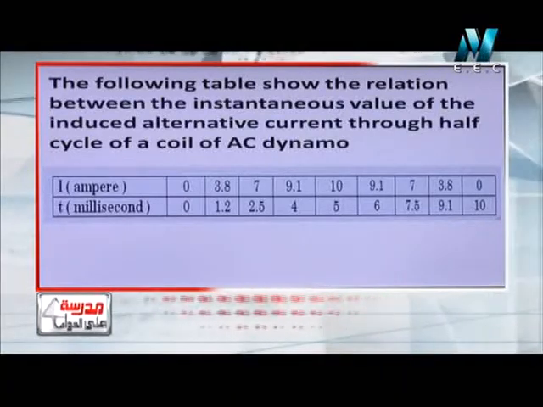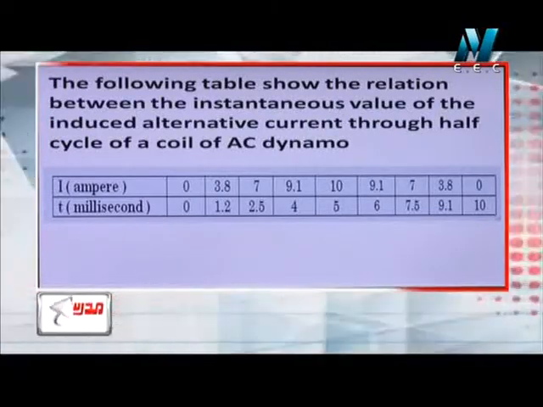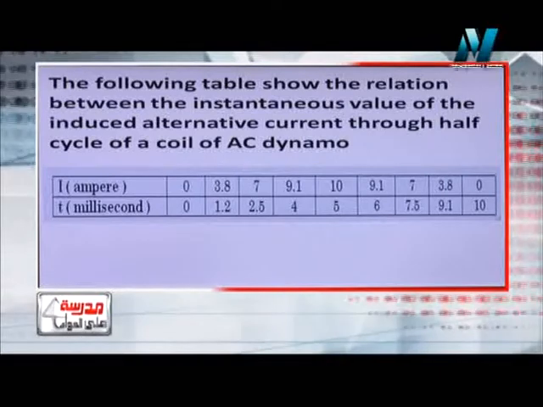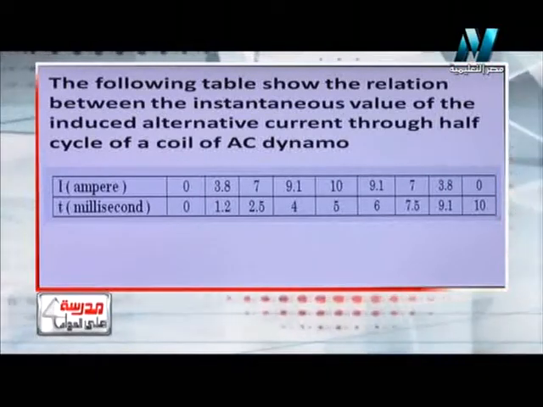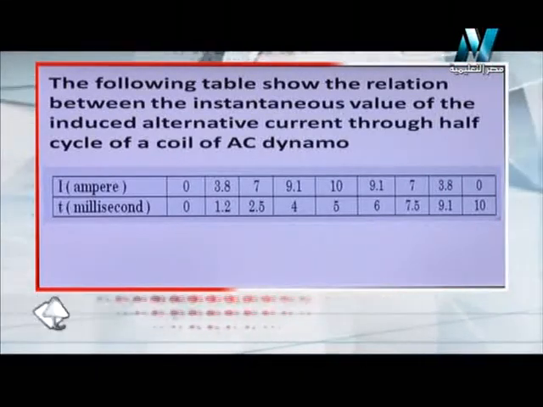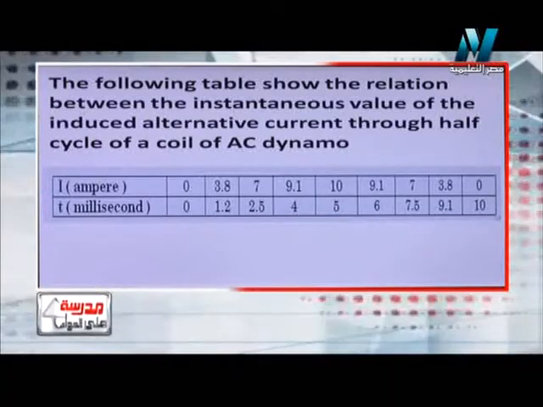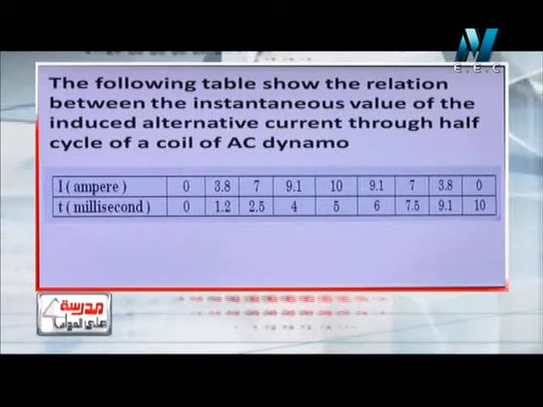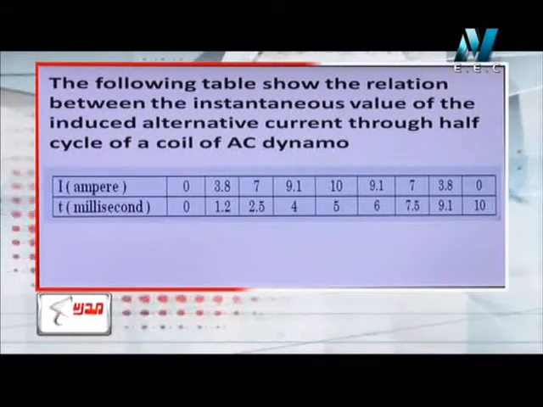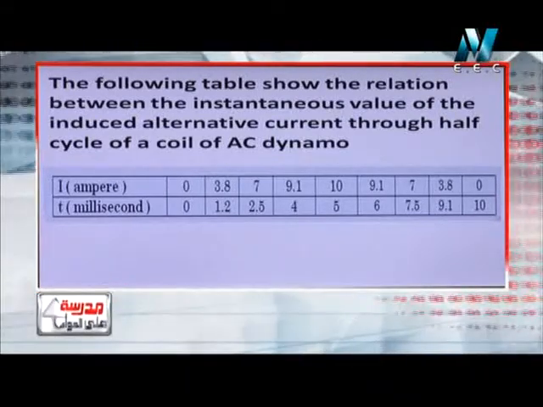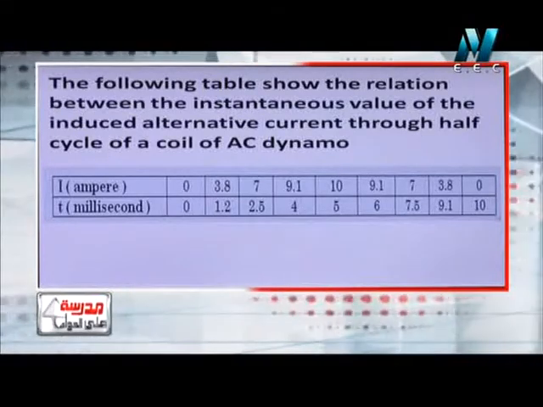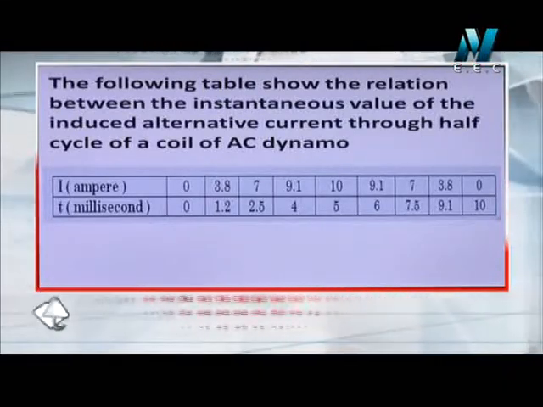And we find on the graph I equals 0 when the time equals 0, and I begins to increase as the time increases, then it decreases again. But let's draw. So first, can you draw this table in your notebook now? After drawing it, let's try to draw the graph together. Let's see what he wants.